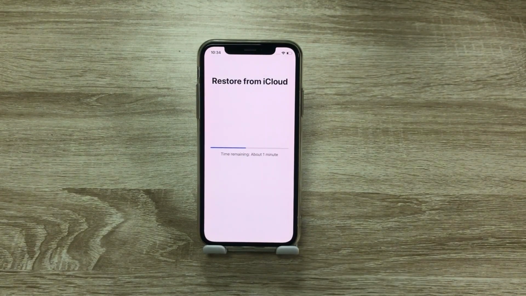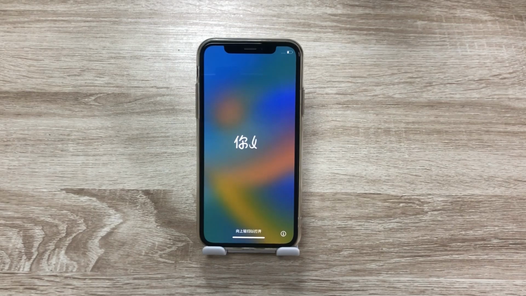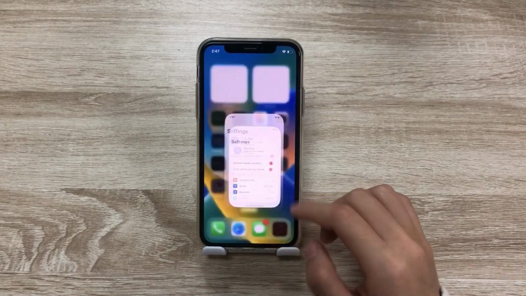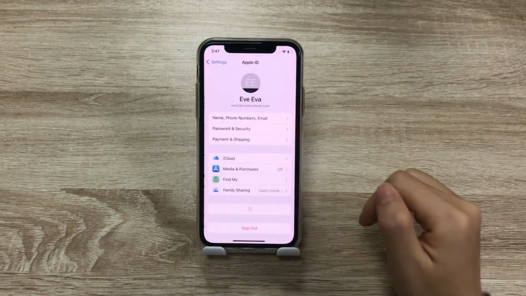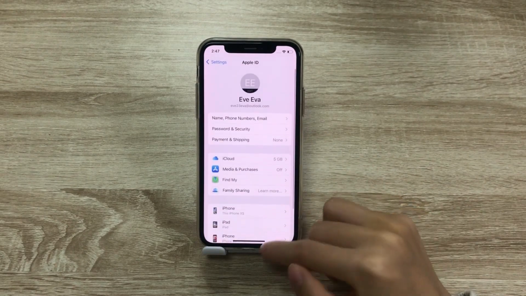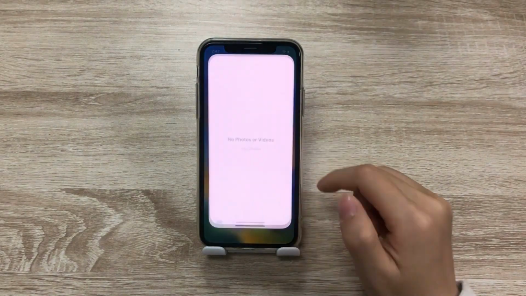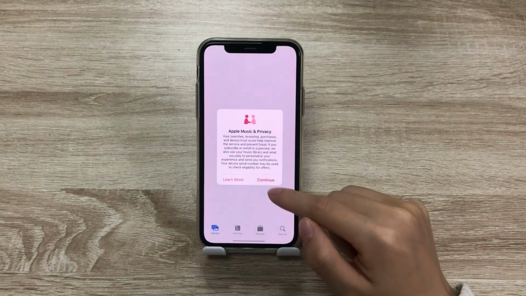Then the backup will be restored from iCloud. It will take a few minutes. When it's done, open the settings. Tap Profile, you'll see your Apple ID. And open the photos. The photos will start syncing with iCloud.